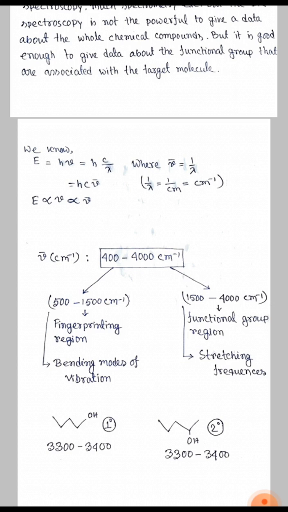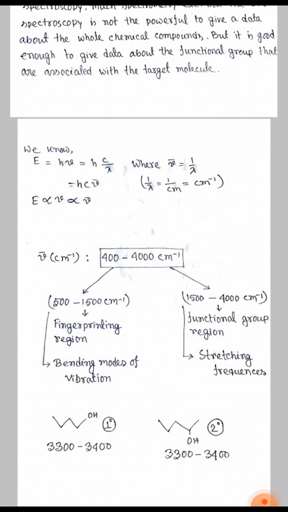We can observe here two ranges. One is 500 to 1500 centimeter inverse, and another is 1500 to 4000 centimeter inverse. The 500 to 1500 range is the fingerprint region, and the other is the functional group region. Here all the functional groups are influenced. This range is called stretching frequencies, and the other is called bending modes of vibration. The bending range of vibration has some benefit.